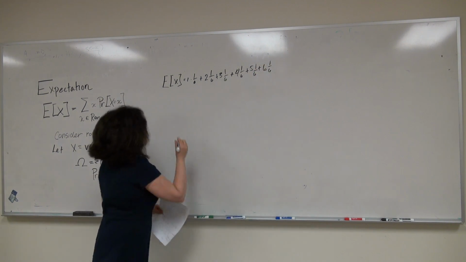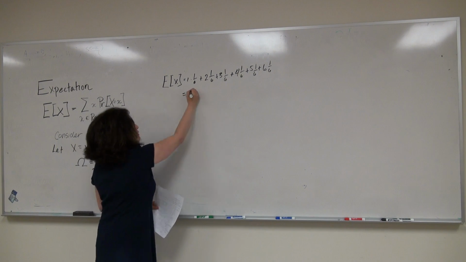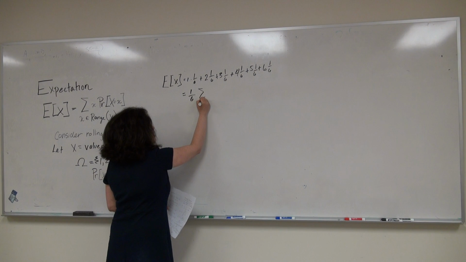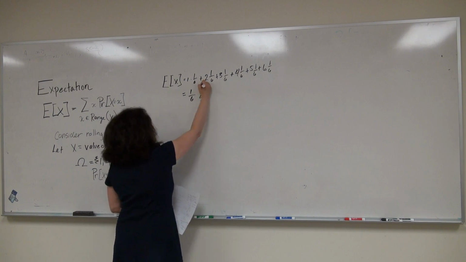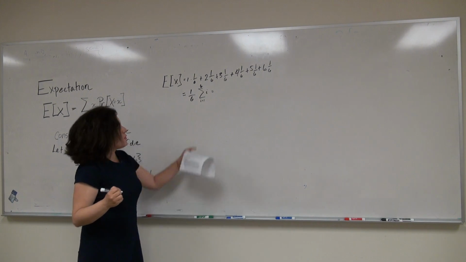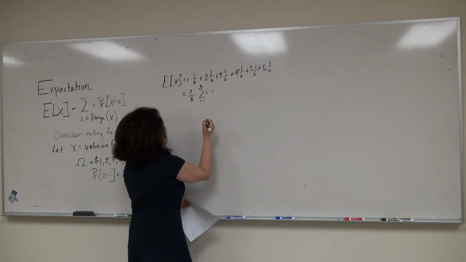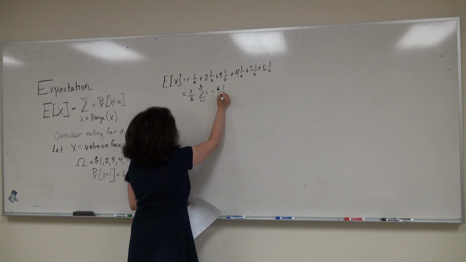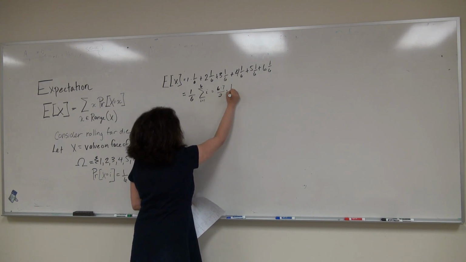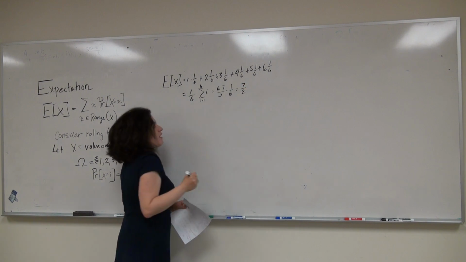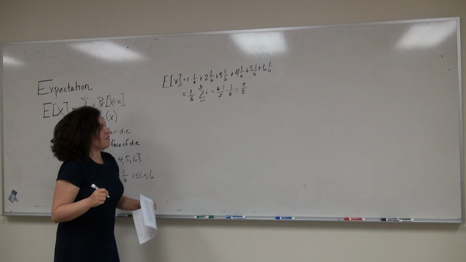Okay, so now let's simplify this. We know that we can pull out 1/6, and then we're just taking the summation as i goes from 1 to 6 of i. And we know what the summation is. We know that's 6 times 7 divided by 2, times 1/6. So we know that our expectation is 7/2, or 3.5.